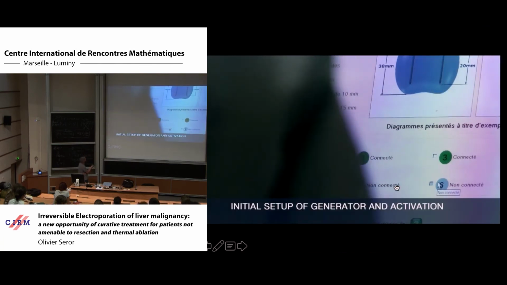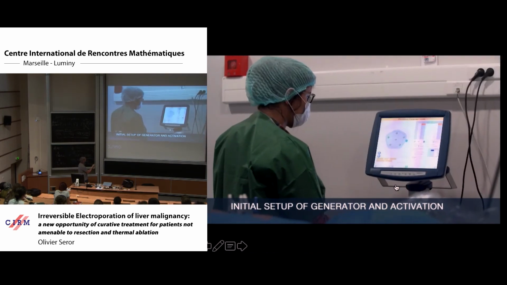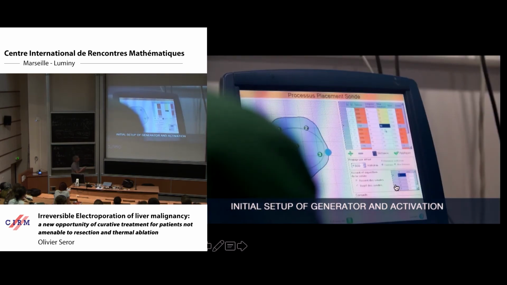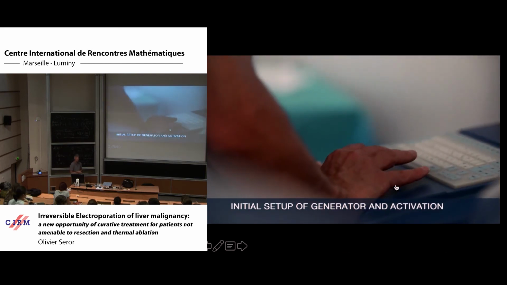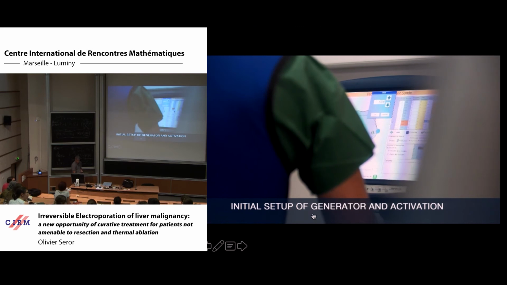So now, okay, we have inserted all the probes, and we start to set up the generator. Yes? How long does it take to position all of the probes?